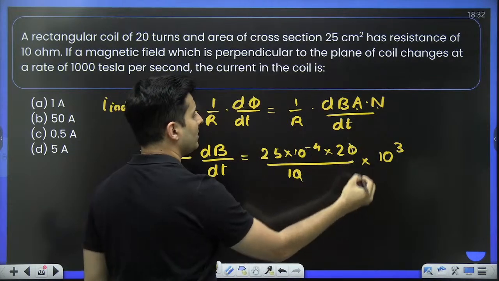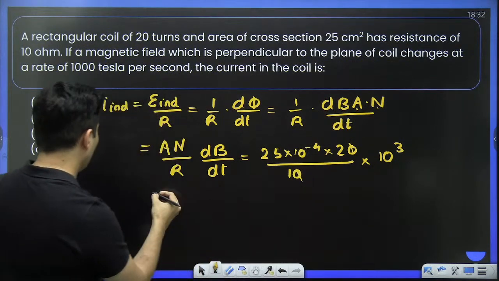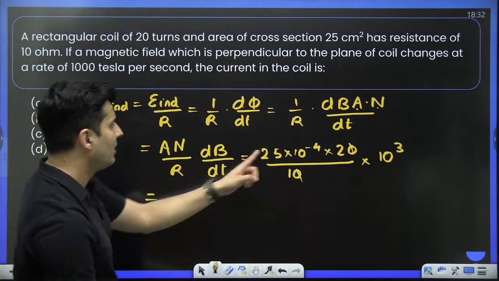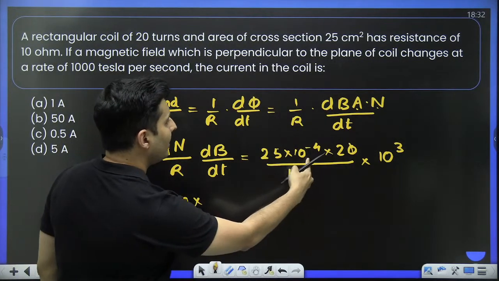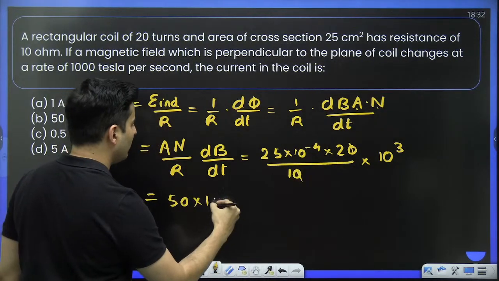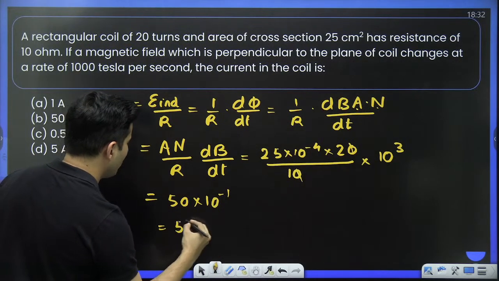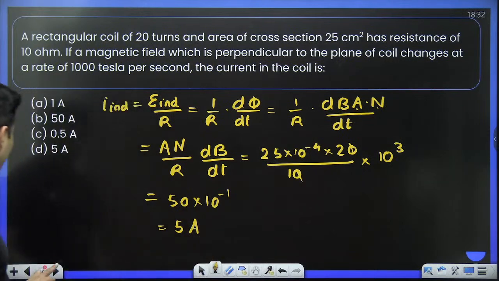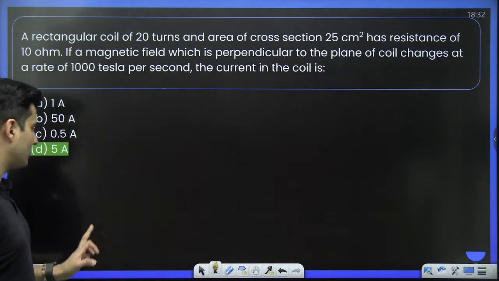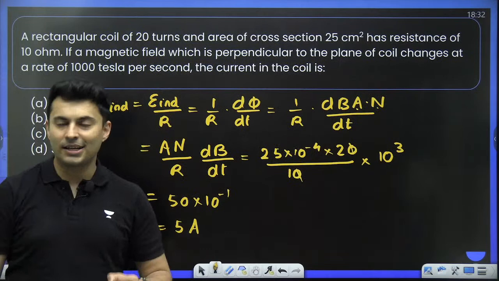You can see this 0 cancels. So all you are left with over here is 25 into 2, which is 50 into 10 to the power minus 4, and 10 to the power 3 will make it 10 to the power minus 1. So I think it should be 5 volts. Sorry, not volts, my bad, amperes, because this is current. So 5 amperes is the current.